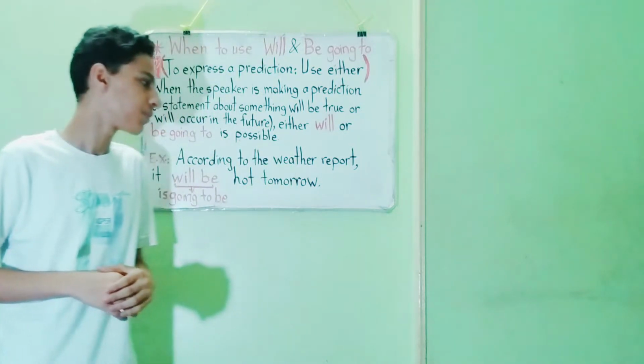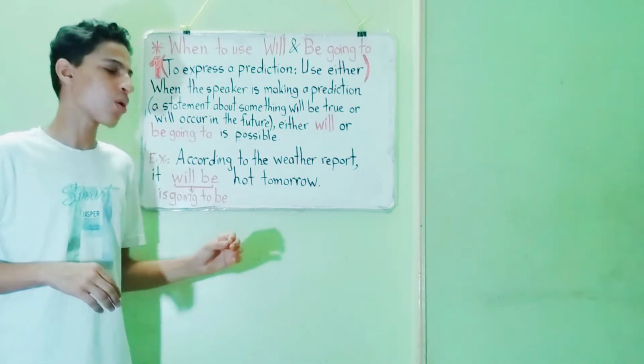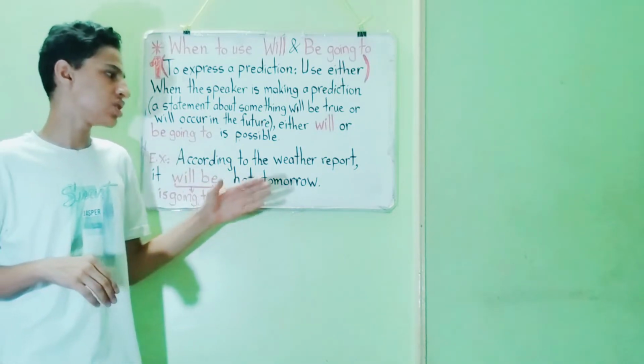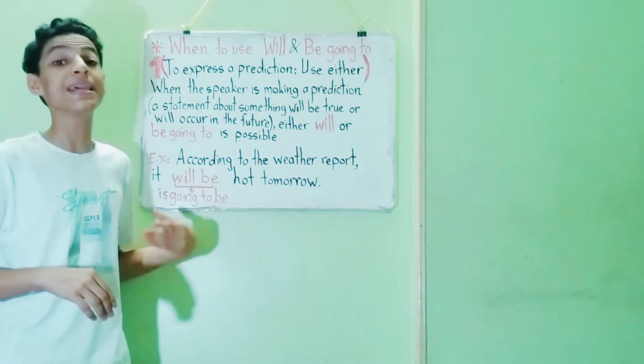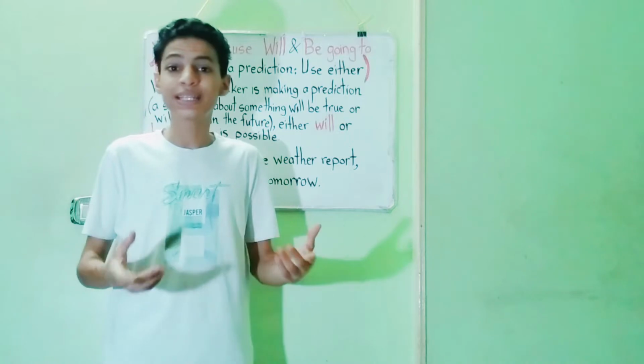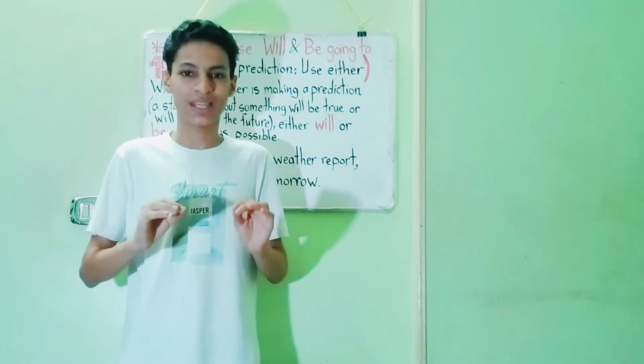So, for example, according to the weather report, it will be hot tomorrow. Or, according to the weather report, it's going to be hot tomorrow.